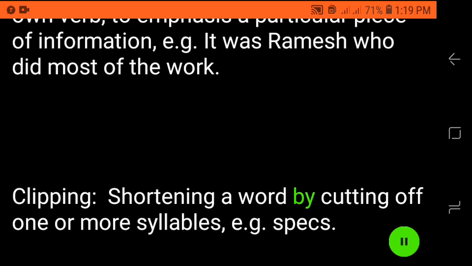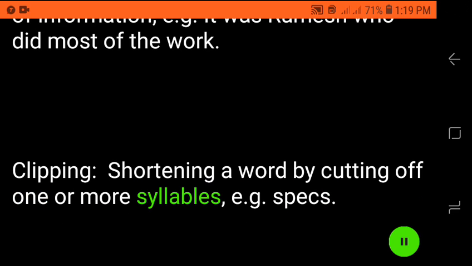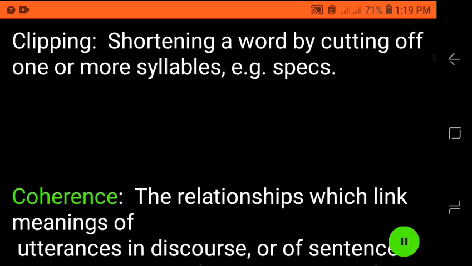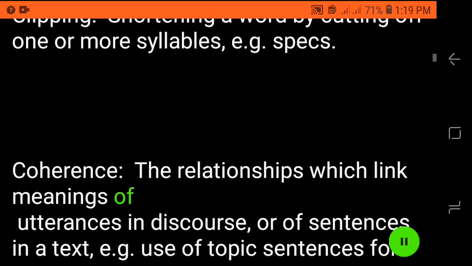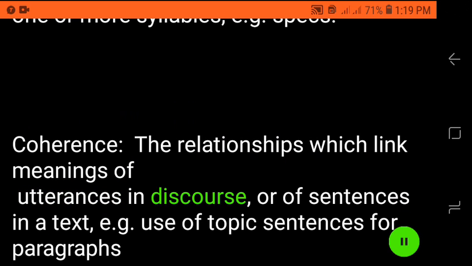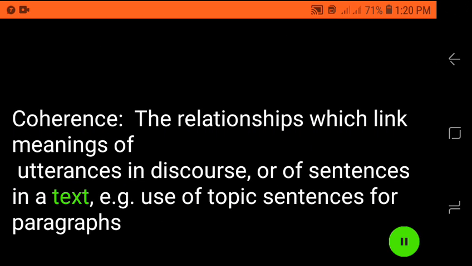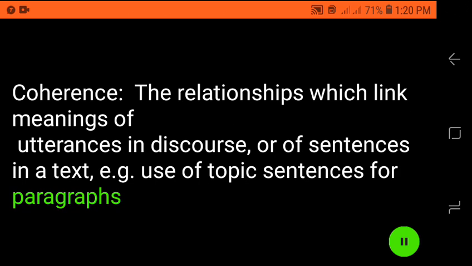Clipping: shortening a word by cutting off one or more syllables. E.g., specs. Coherence: the relationships which link meanings of utterances in discourse or of sentences in a text. E.g., use of topic sentences for paragraphs.